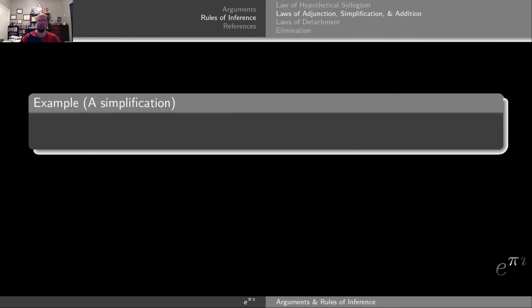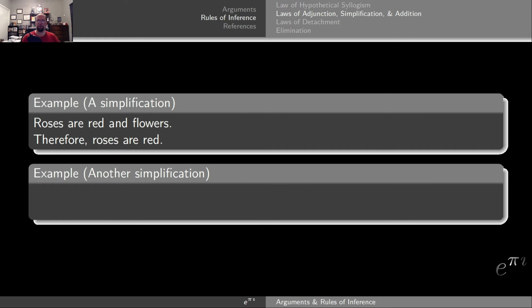Now let's give an example of some simplifications. So in this example, here's my premise. Roses are red and flowers. In this case, my P is roses are red, my Q is roses are flowers. So to simplify this, I essentially remove the second of those two conjuncts, which will give me, therefore, roses are red. So essentially, I can ignore the fact that they're flowers and just say that the roses are red. So this is a simplification.